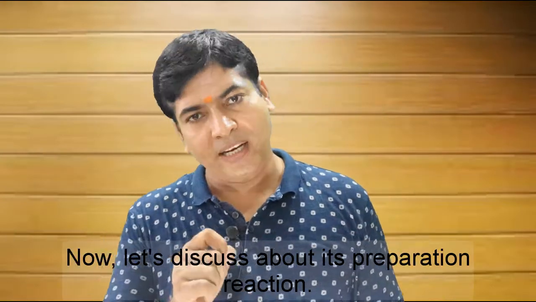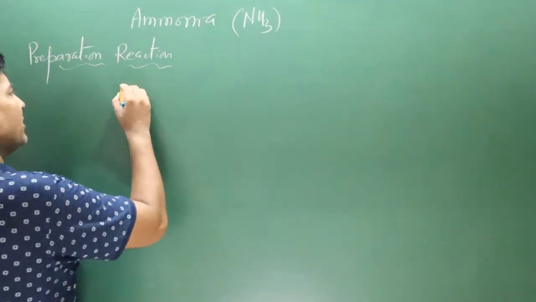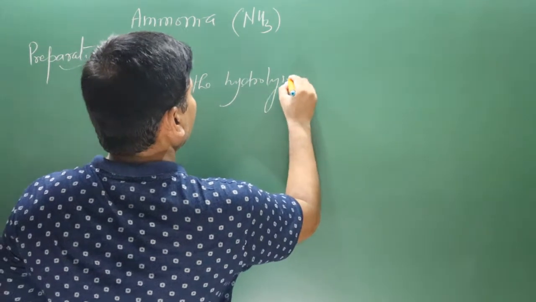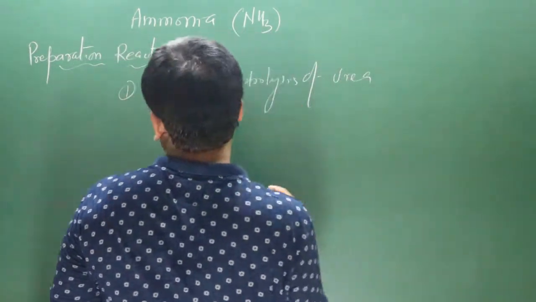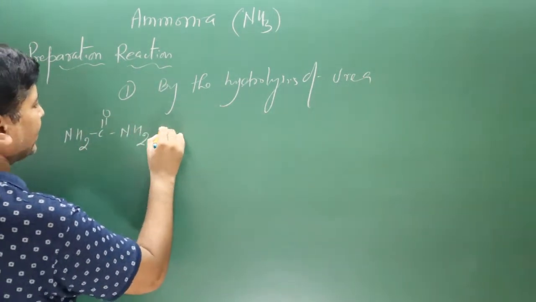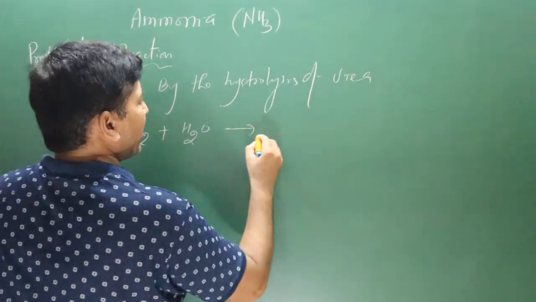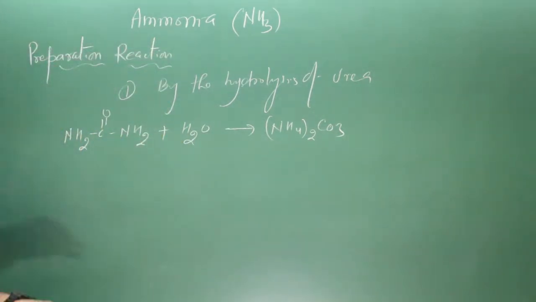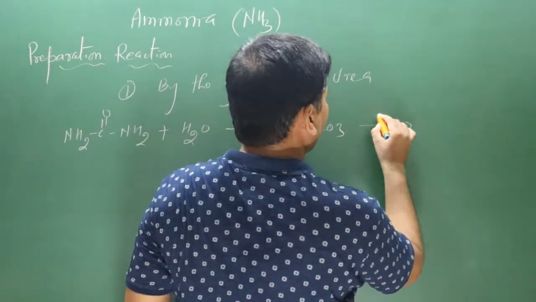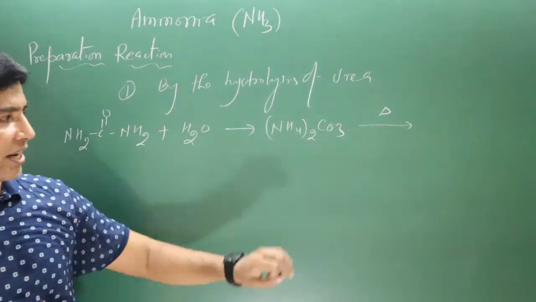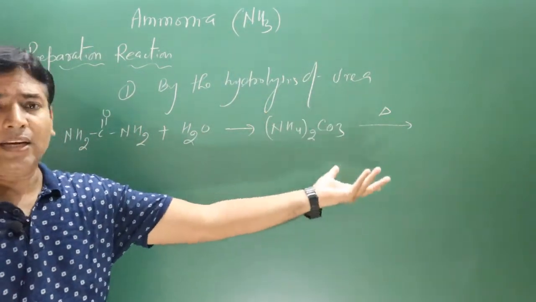Now let's discuss its preparation reactions. The first preparation reaction is by the hydrolysis of urea. The chemical formula of urea is NH2COONH2. When it is added to water, it combines with water to form ammonium carbonate. A salt is formed. You can see it is a combination reaction. Urea combines with water to form ammonium carbonate. And when this ammonium carbonate salt is heated, whatever gases are present, due to the heat they will escape, like ammonia gas, and from carbonate we get carbon dioxide gas.